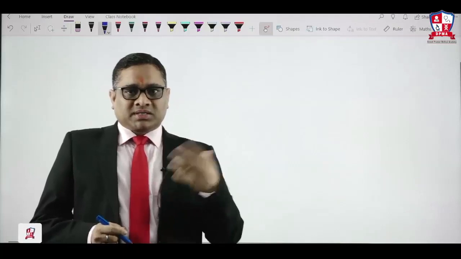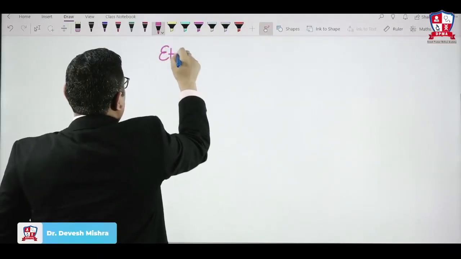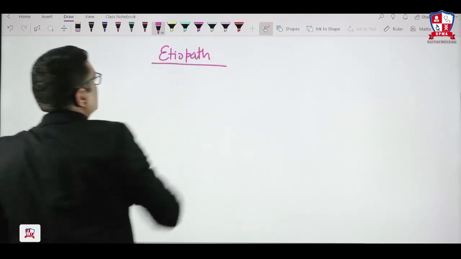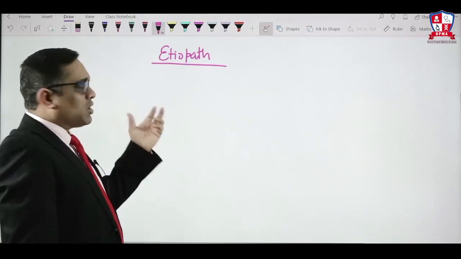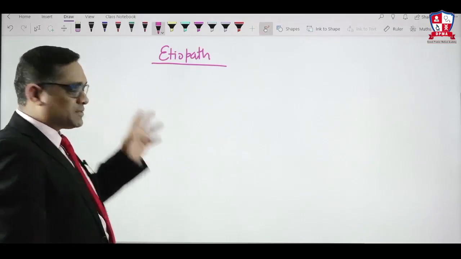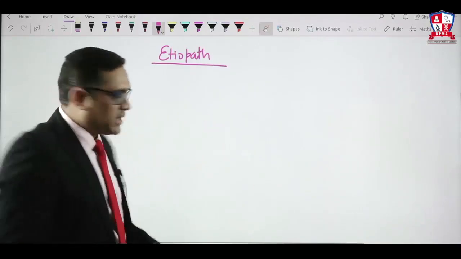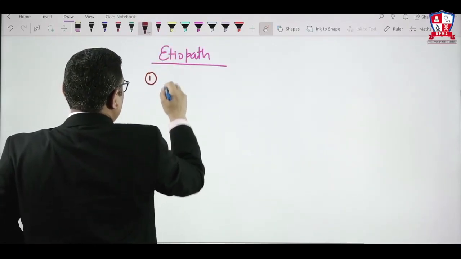So now we will discuss the etiopathogenesis of acute lymphoid leukemia. So what is the etiopathogenesis of acute lymphoid leukemia? Here I will divide these things into two categories: etiology and pathogenesis. Etiology I will sum up in one place, and pathogenesis I will divide into two segments. So first I will tell you the basic etiology.